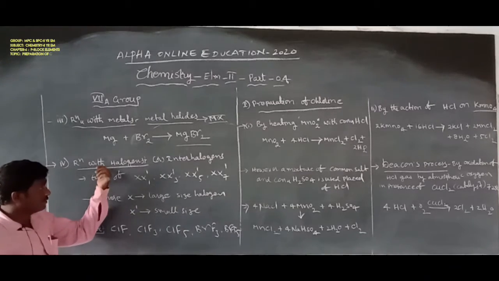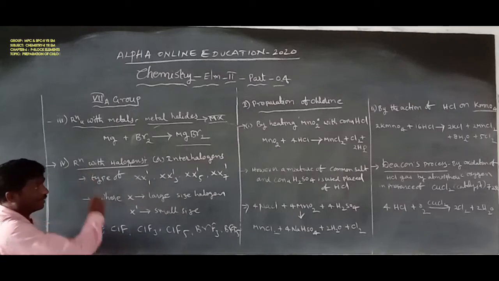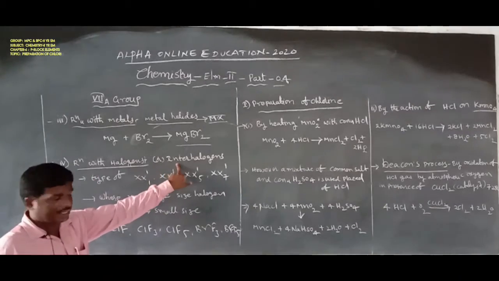Next, reaction of halogen elements with other halogens, or interhalogens.